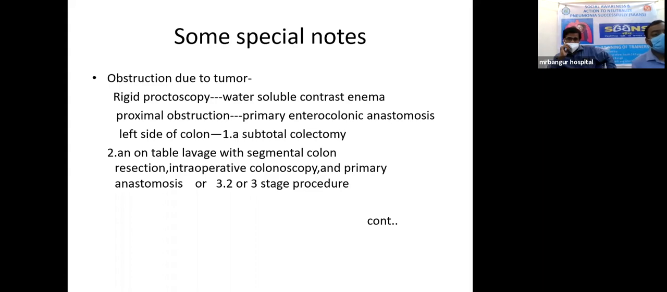If we find that there is a proximal kind of obstruction, then primary enterocolonic anastomosis can be tried for those patients after resection. If we find that there is a left-sided colonic mass, then any one of these options: subtotal colectomy, or an on-table lavage with segmental colon resection, intraoperative colonoscopy, and primary anastomosis, or a 2 or 3 stage procedure, where we first exteriorize the gut, and after that we go again, re-laparotomy the case, and again re-anastomose the case.